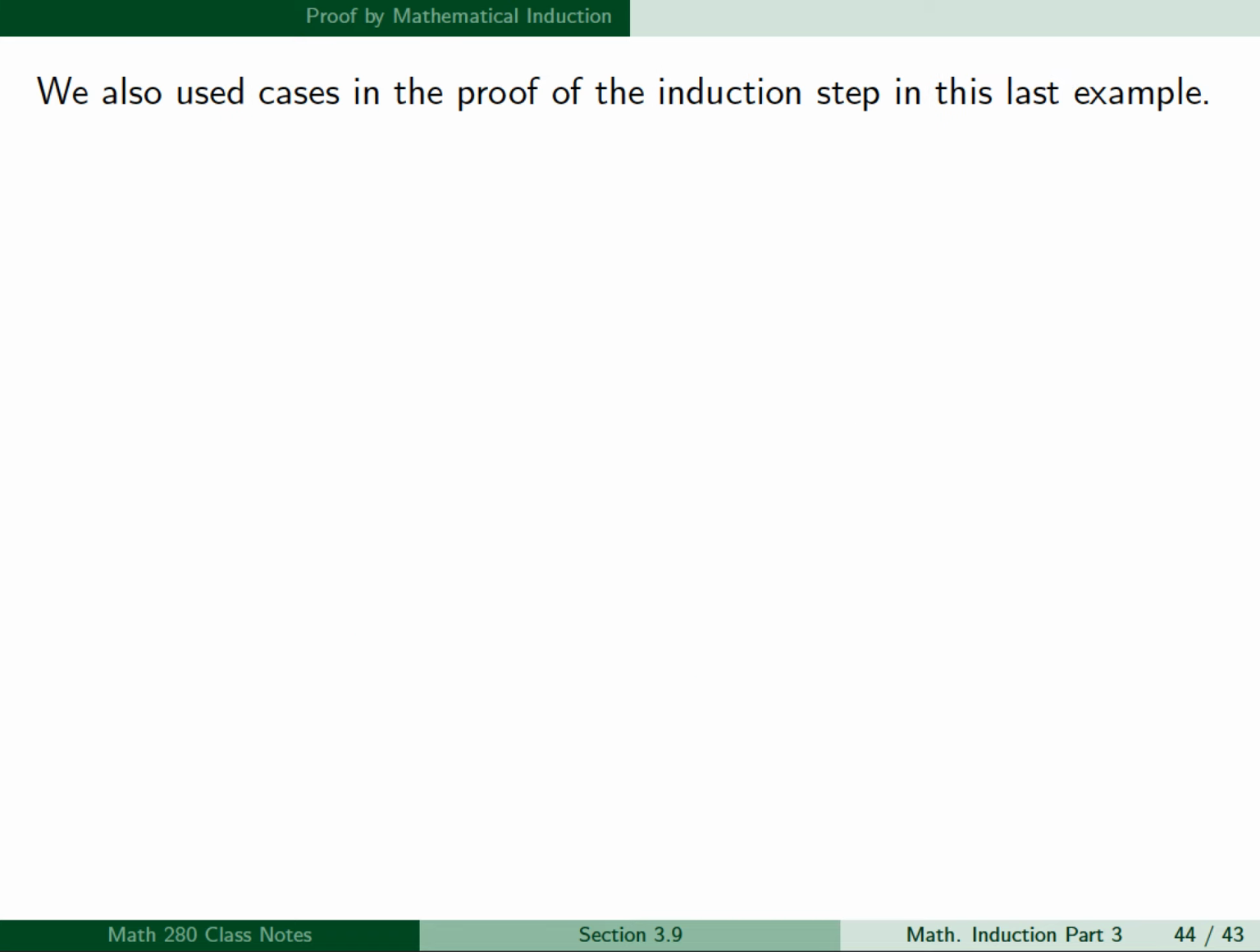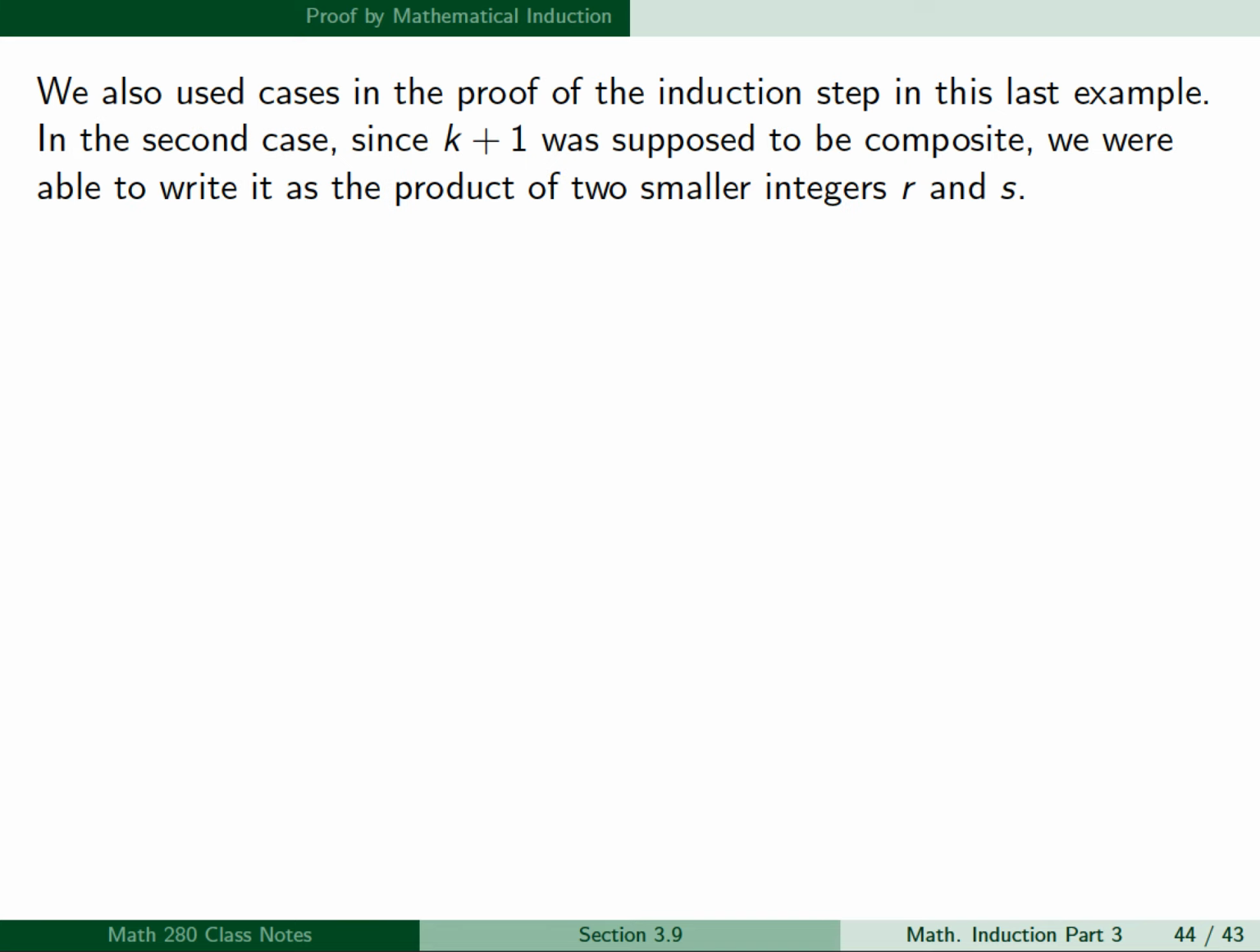We also used cases in the proof of the induction step in this last example. In the second case, since k plus 1 was supposed to be composite, we were able to write it as the product of two smaller integers, r and s. And we were then able to apply the induction hypothesis to r.